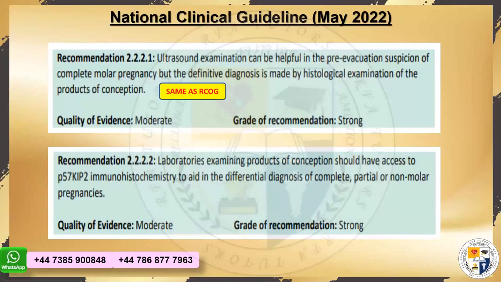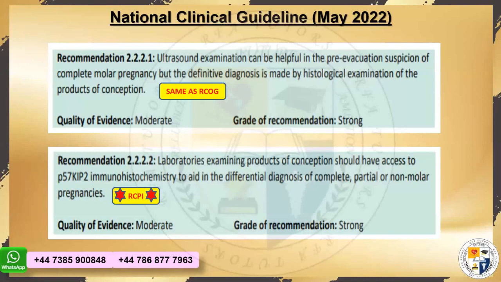Laboratories examining the products of conception should have access to P57KIP2 immunohistochemistry to aid the differential diagnosis of complete, partial, or non-molar pregnancies. The Green Top guideline also tells us, and this is your famous single best answer as well, that P57 immunohistochemistry is a differentiating point. However, as a recommendation, they do say in GTG that it should be done. However, RCPI makes a very strong grade of recommendation for this, that all laboratories should have access.